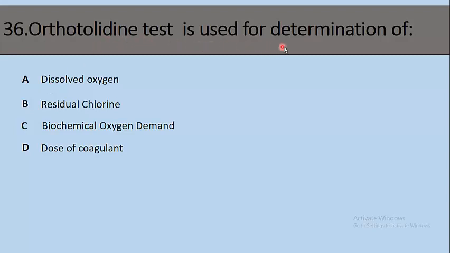36, the orthotolidine test is used for determination of option A, dissolved oxygen, option B, residual chlorine, C, biochemical oxygen demand, D, dose of coagulant. The right option is residual chlorine. So the orthotolidine test is used for determination of residual chlorine.